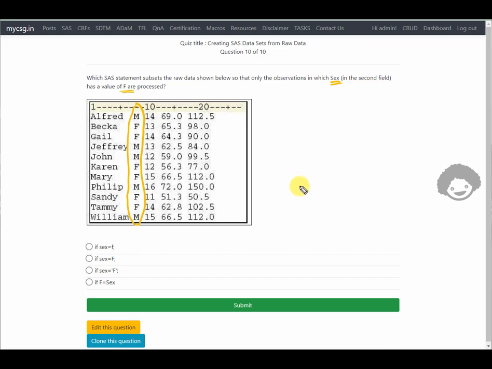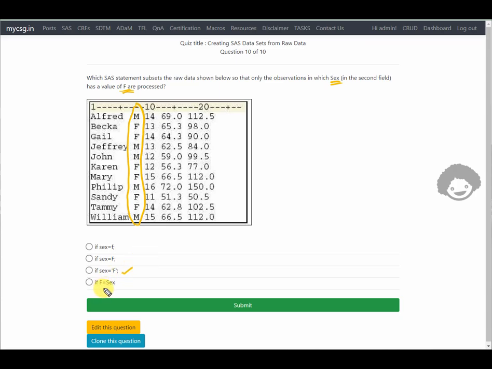For the IF statement, we have to specify the name of the variable followed by the value that we want to subset for. This is case sensitive, so we are being asked to subset for F, so it has to be capital F only, and as it is an explicit text value, it has to be within quotes. So this third option is the correct one.